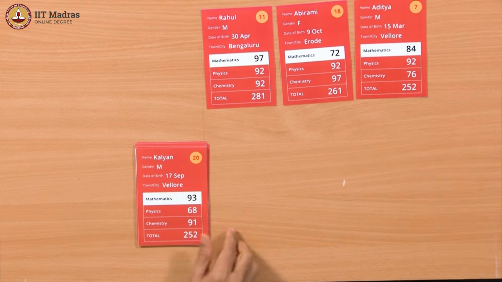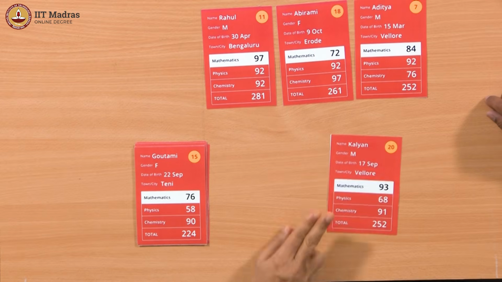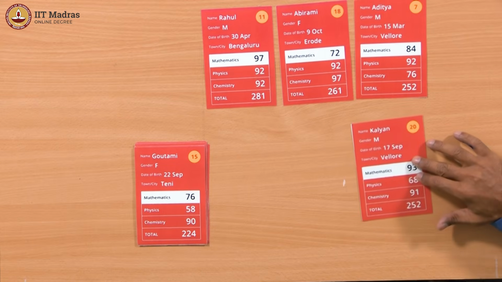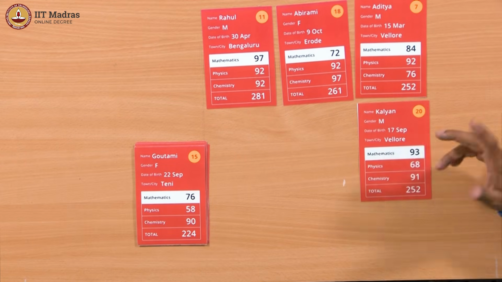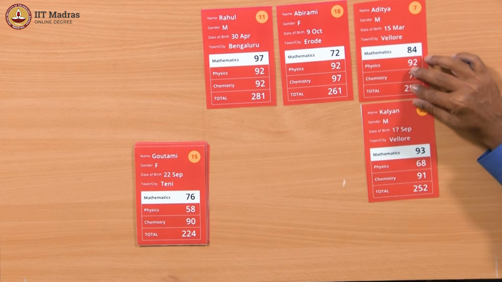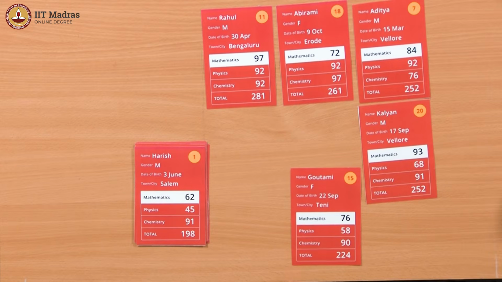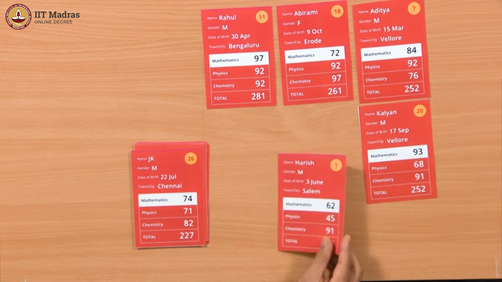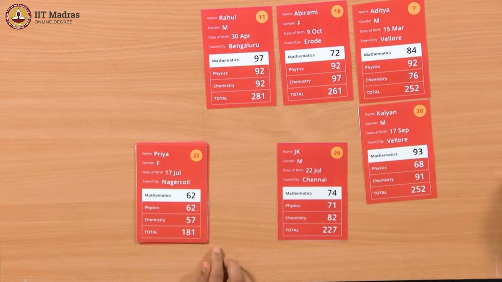This is gone. Okay. Now we have an interesting situation. This is 252, which is the same as that. We saw this earlier also, a similar type of thing. So what do we do? We keep both. Yeah, I guess we cannot rule out one based on this. So let's keep both of them for now. So we have 2 tied for third place. Okay. 224 is smaller, so it should go. 198 is smaller, so it should go. 227 is smaller, so it should go.